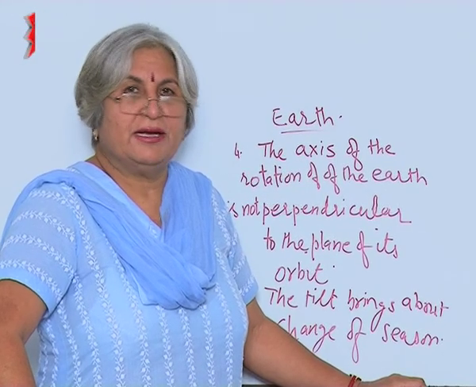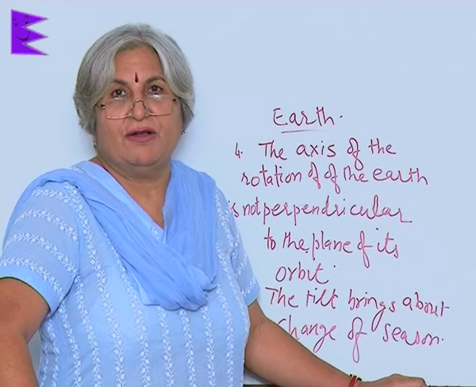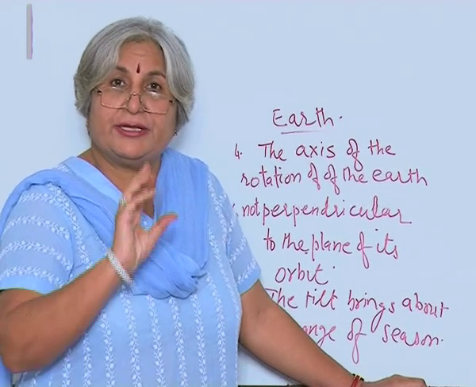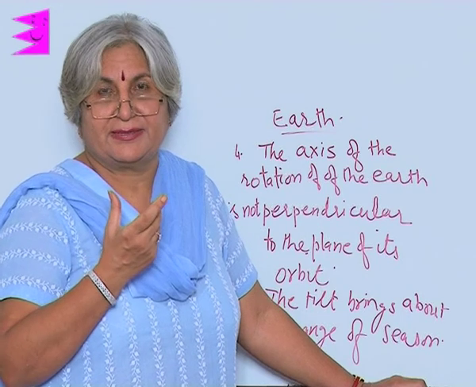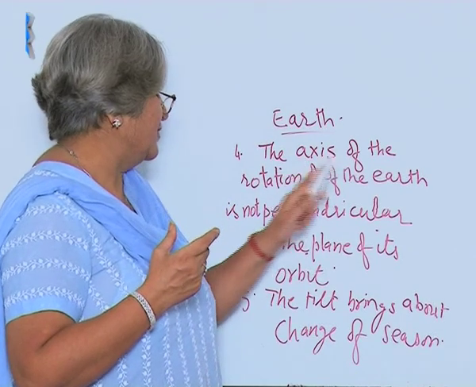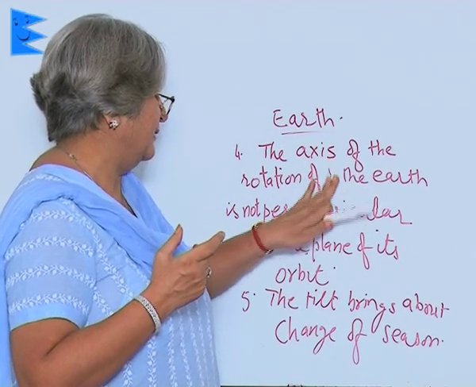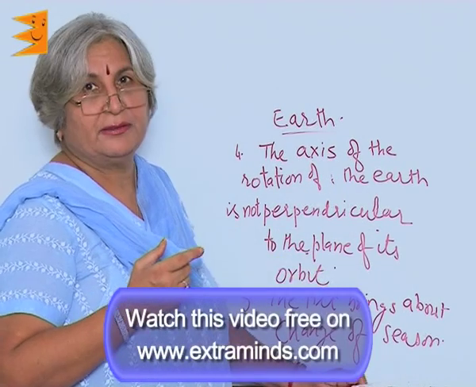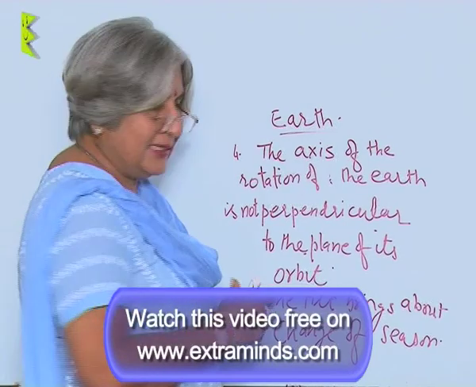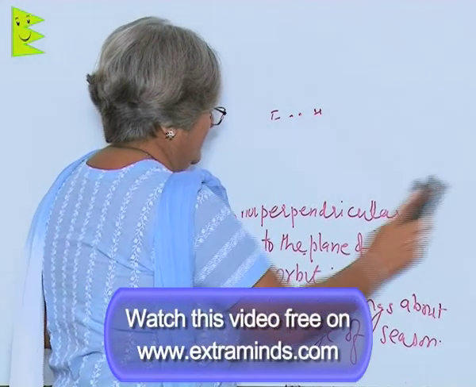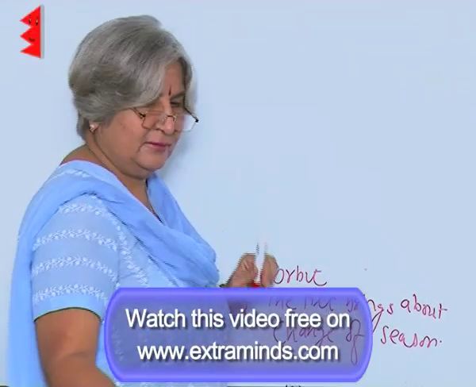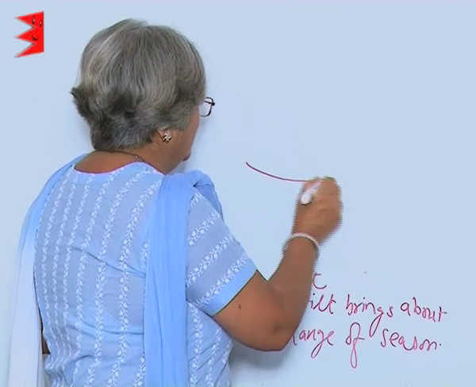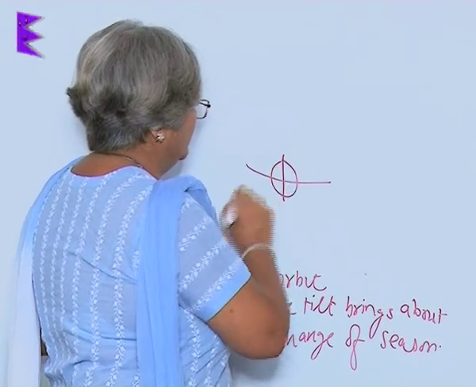Another feature about Earth is that it of course revolves around the sun, and also it rotates on its own axis. And the axis of the rotation of the Earth is not perpendicular to the plane of its orbit. That means it is not vertical like this. If this is the orbit, then it is not like this.